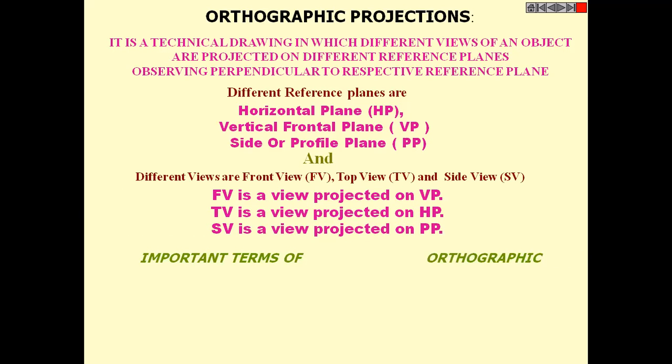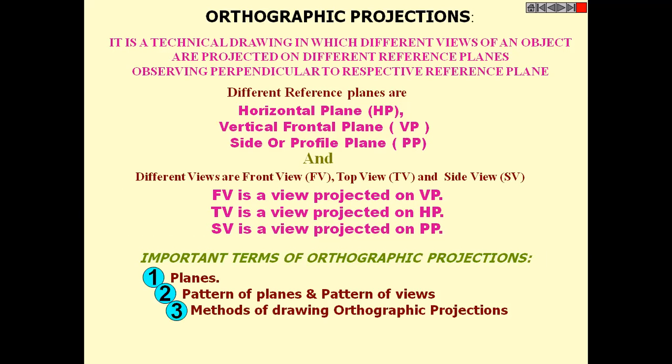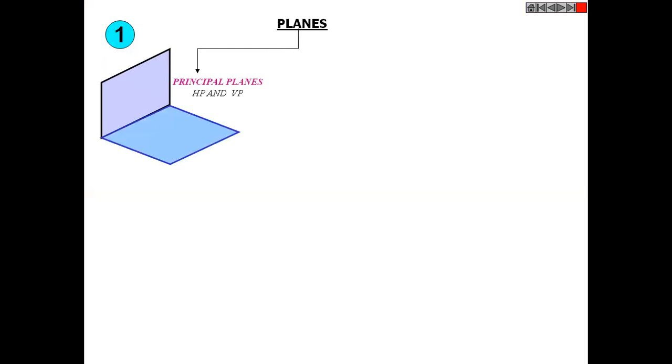Okay. Now, the important terms with respect to orthographic projection are planes, pattern of planes and pattern of views, and the method of drawing orthographic projections. The two important fundamental planes are the horizontal plane and the vertical plane. This is the vertical plane and the horizontal plane. And there are other types of planes which we call the auxiliary planes, which will be a part of the system.